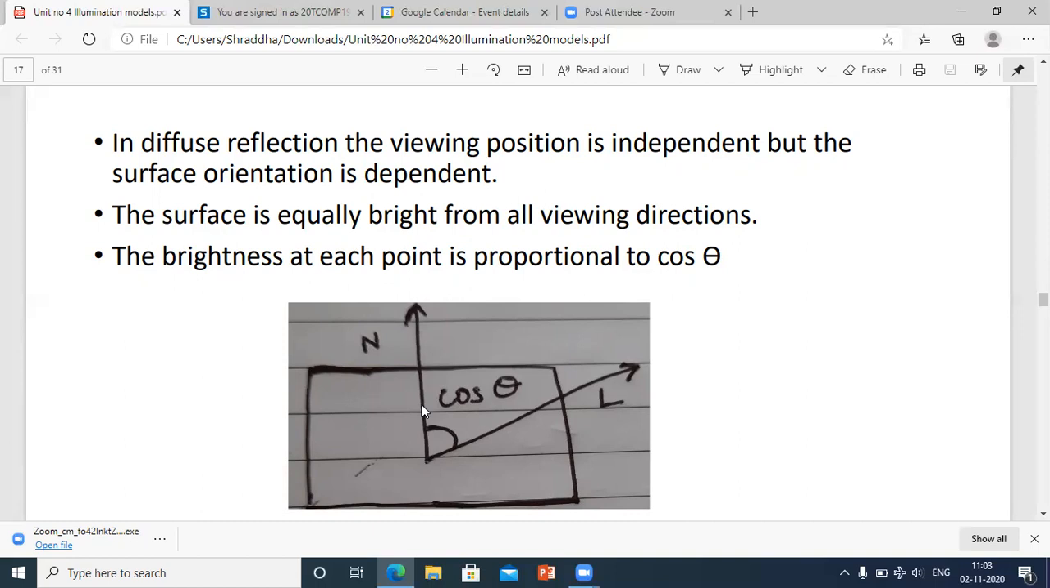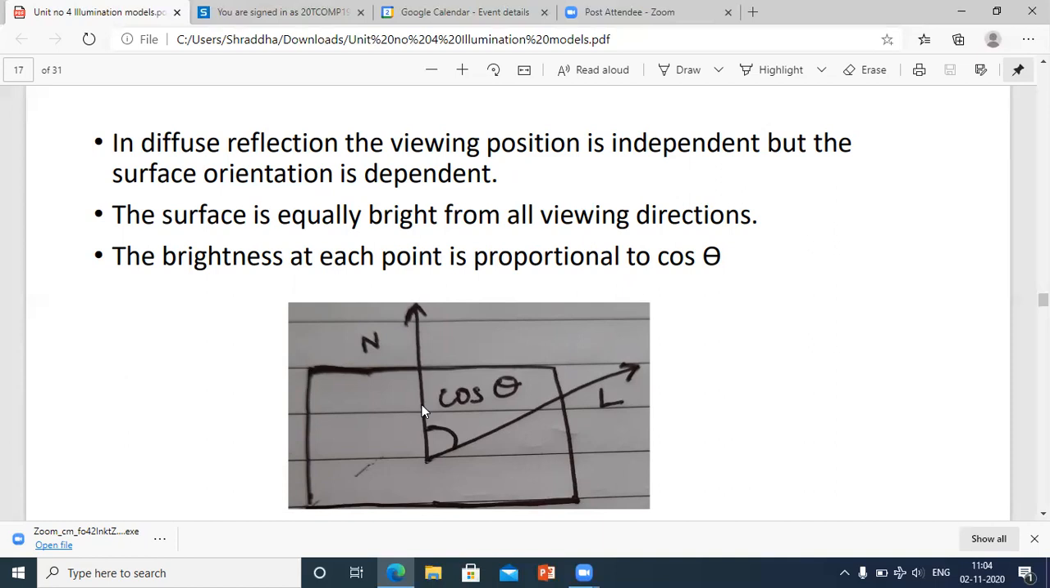Means if the surface is rough, if the surface is uneven, then your light will get scattered, and that is called diffuse reflection. And the viewer, let him be present at any location, he can view that particular scattered light. So diffuse reflection is always dependent on the orientation of the surface. The surface is equally bright from all viewing directions. As it is scattering and producing light in all directions, the brightness will be equal. In some regions it will not be that equal, but up to the mark we can say so.